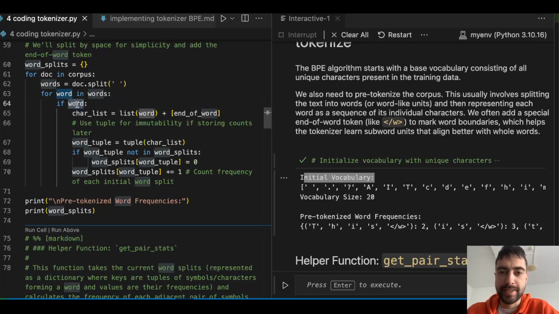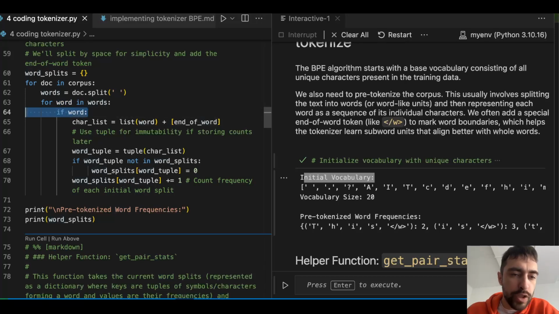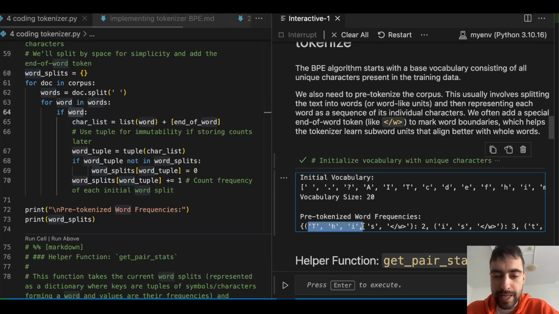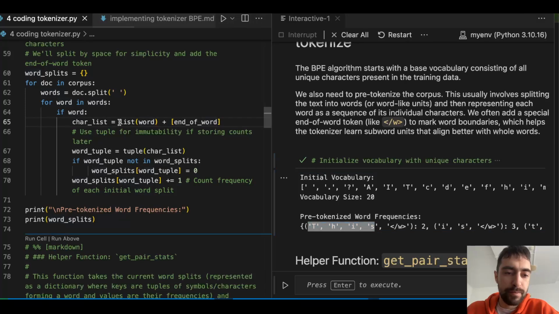If word exists, I don't know why it wouldn't exist, but let's just check. We will convert that word, for example this, into a list of characters. You see here later we will get this list of characters. For now, we will create that by saying list word plus we add this end-of-word token.